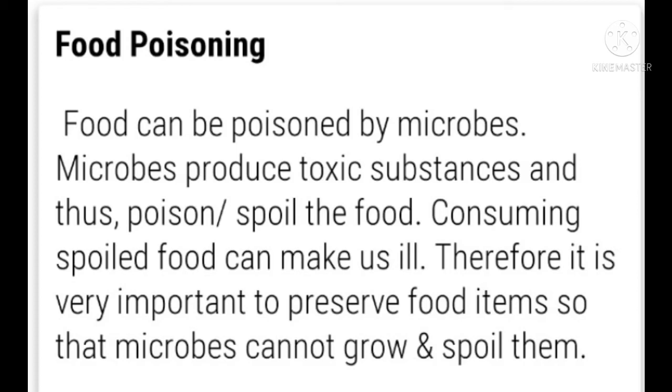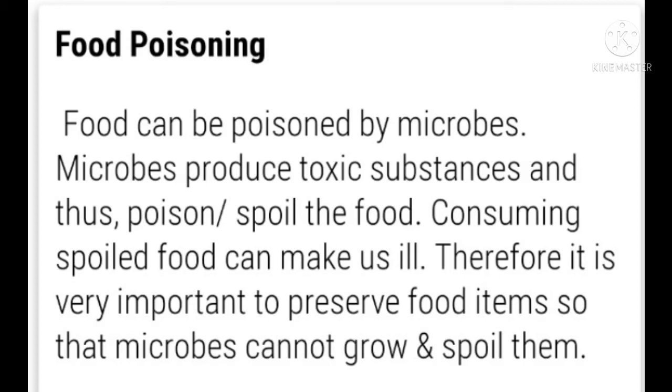Food can be poisoned by microbes, or small microorganisms. Microbes produce toxic substances in the food, and thus poison or spoil the food. That food now has toxic substances in it, so it is in the form of poison, and if we consume it, it is going to affect our health. So consuming spoiled food makes us ill.